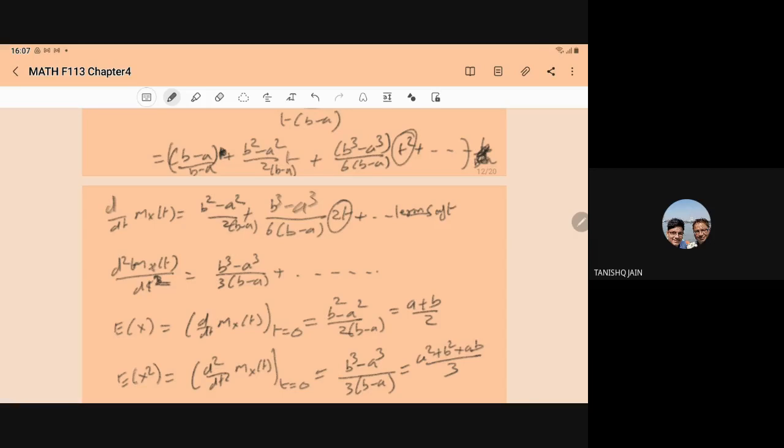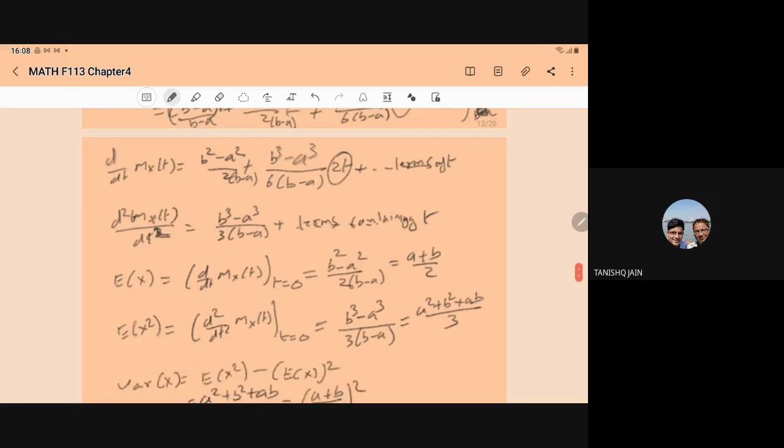Now when we compute the second derivative, d2 of M_X(t) upon dt2 will be (b^3 minus a^3) upon 3 into (b minus a), because this 2 and 6 will cancel out and give you the 3, plus terms containing t. So E[X] is the d by dt of M_X(t) when t is equal to 0. Only this term is independent of t, and the rest are terms of t. So when we put 0, they give 0.